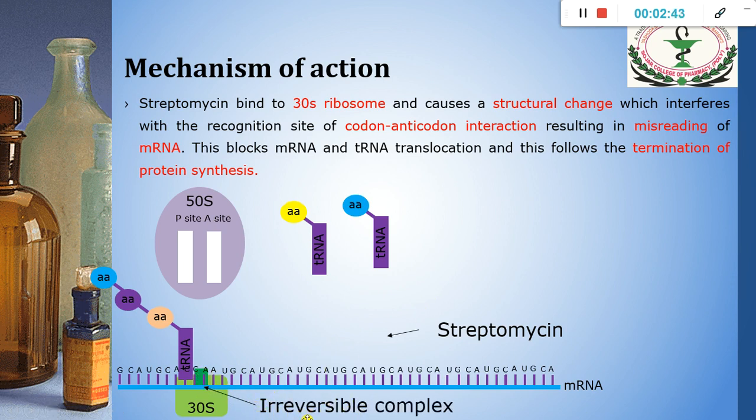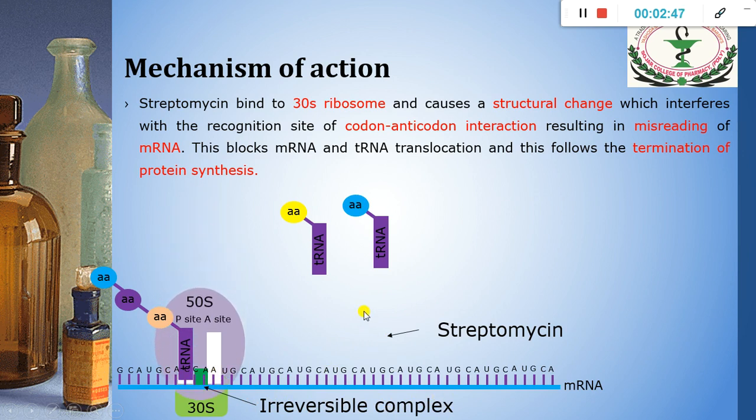It forms an irreversible complex there, and when the translocation is taking place, this may lead to an alteration. You can see that there is an alteration in this site, and this alteration leads to misreading of the mRNA, and this misreading will lead to termination of protein synthesis.